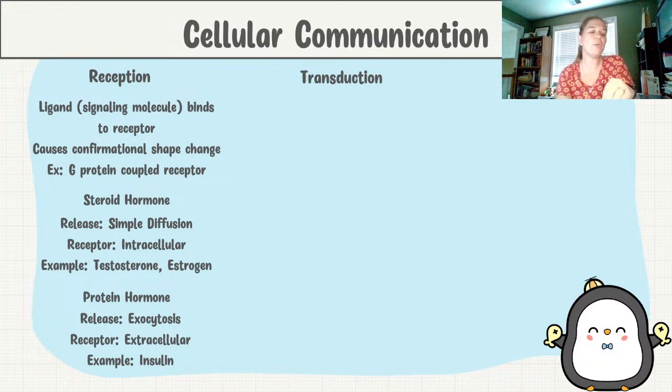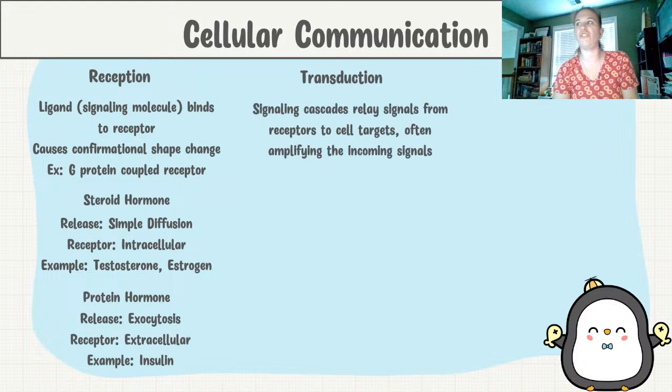So after we go through reception, after the signaling molecule has bound to the receptor and they go through that conformational shape change, we move over to transduction. The goal of this is just to relay the message. The signaling molecule stays at the receptor. And so now the message is going to get relayed from one to the other, kind of like a cascade, to amplify the incoming signals and direct them to where they need to go.